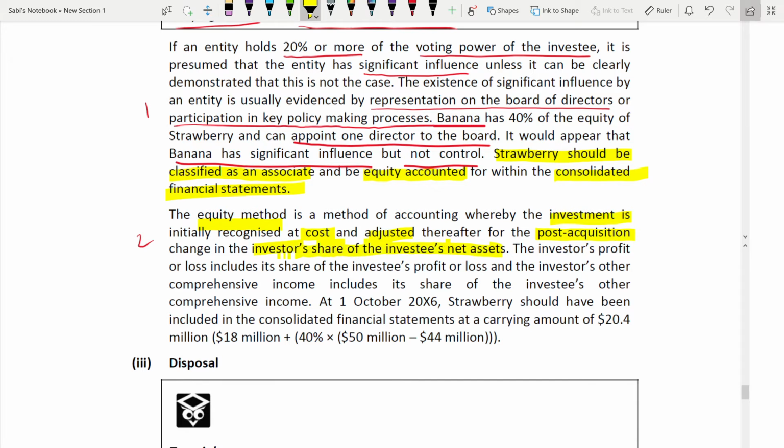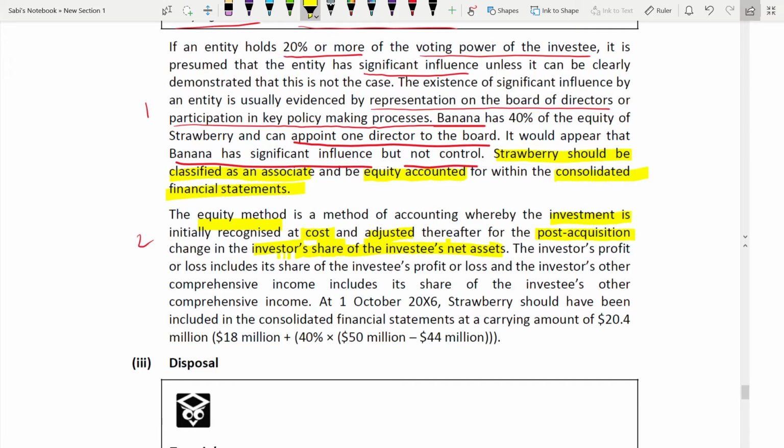After the acquisition, what is the share of the net assets? The investor's profit or loss includes a share of the investee's profit or loss, and the investor's other comprehensive income includes a share of the investee's other comprehensive income. What does it mean? It means the parent's share of the associate's profit and loss, and also the parent's share of the associate's other comprehensive income.